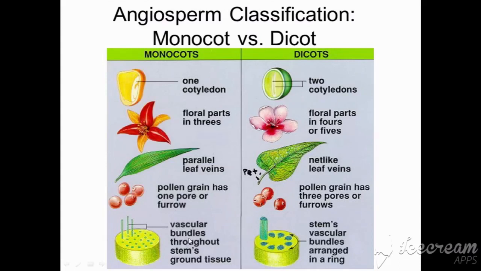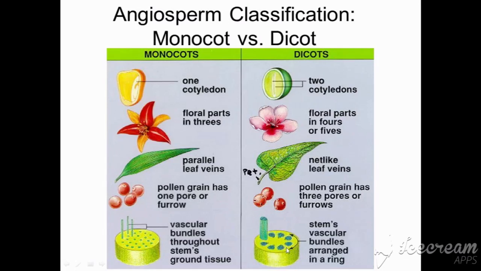Coming to this point, vascular bundles, that means xylem and phloem. They are arranged irregularly in the stem. You don't have a particular arrangement. Irregularly, they are present throughout, right? And you see here, xylem and phloem are arranged in a particular pattern, isn't it? See, in the stem, the vascular bundles are arranged in a ring.